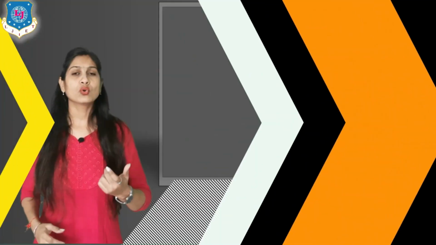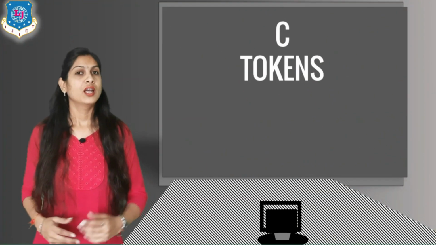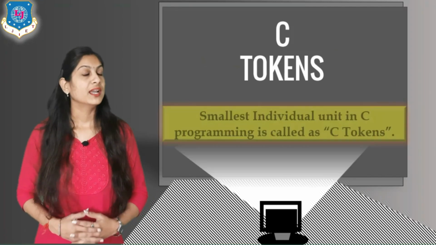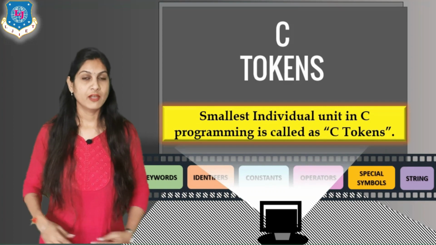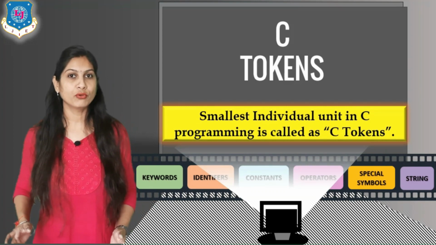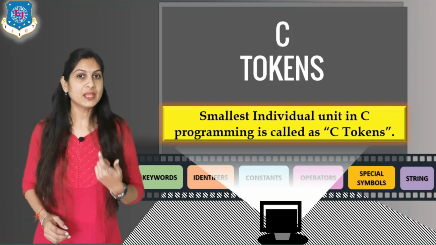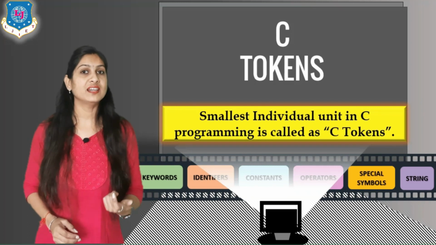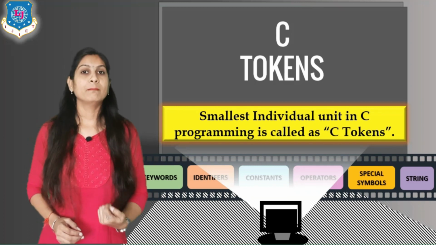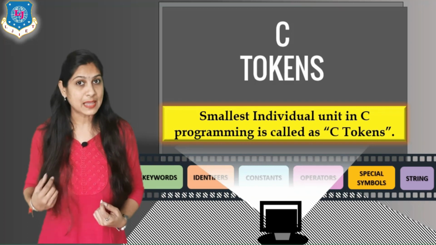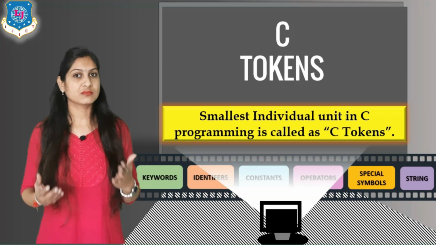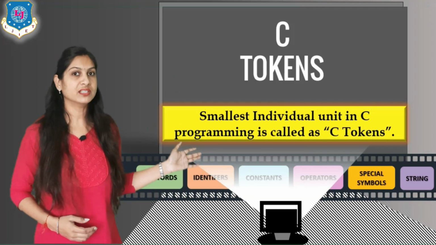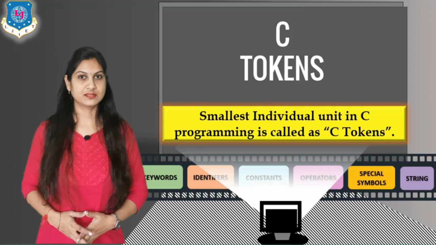So let's move to that topic, C token. What does token mean first? It is nothing but the smallest unit of our program. Whenever I am writing a program and one semicolon is missing, that indicates an error, which means that semicolon is nothing but our token. How? That's what we are discussing here in our theory in detail.